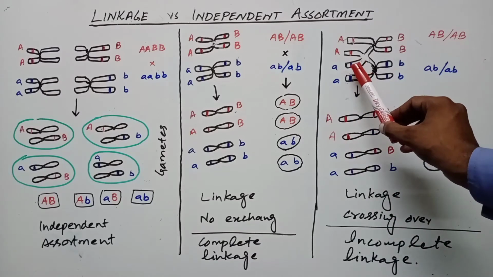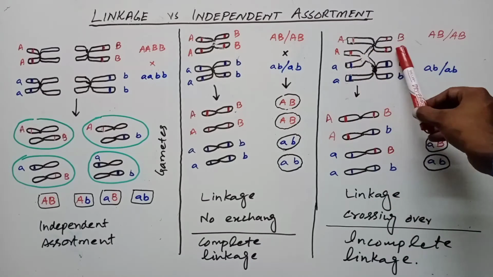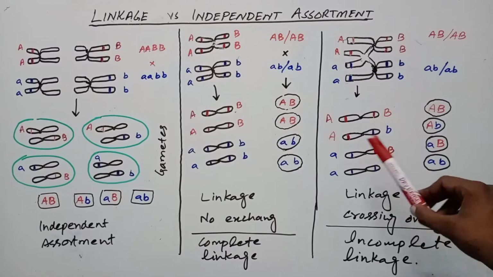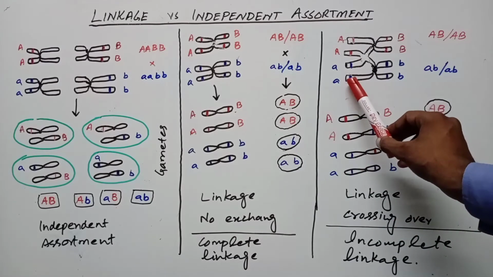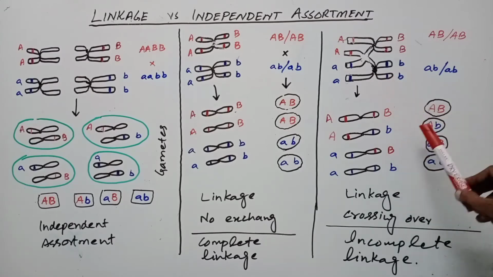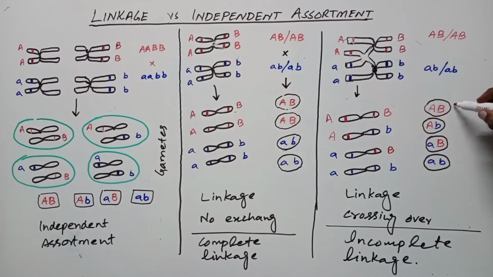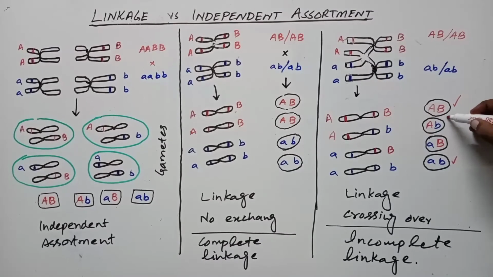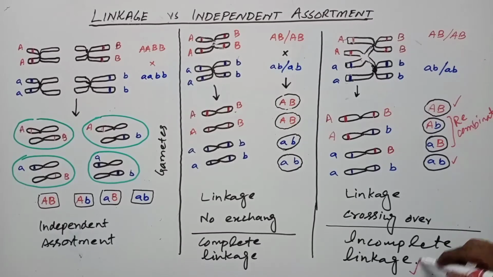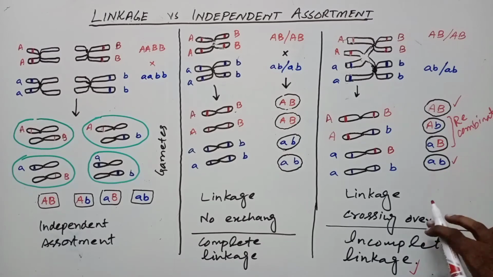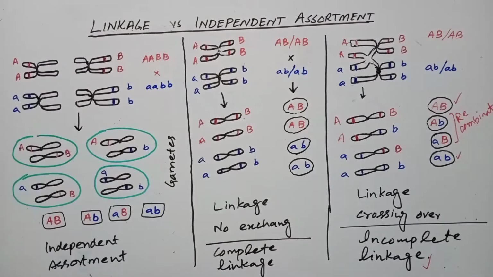The third gamete is small a with capital B, and the fourth gamete is small a with small b. It means that two are parental combinations and two are recombinations. So this is called linkage with crossing over, and it is also called incomplete linkage.